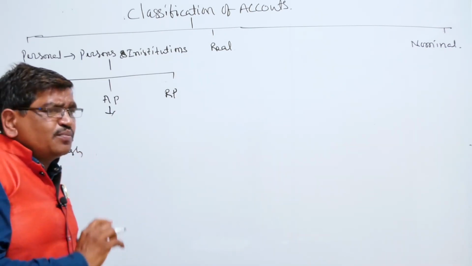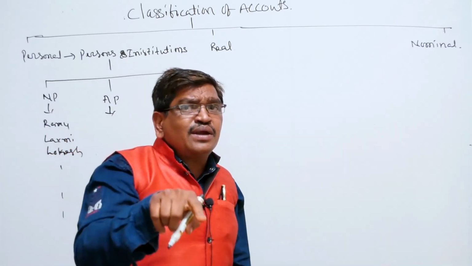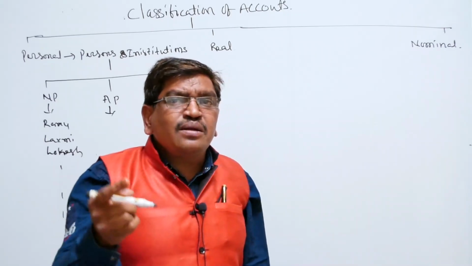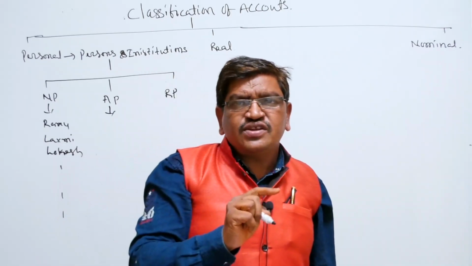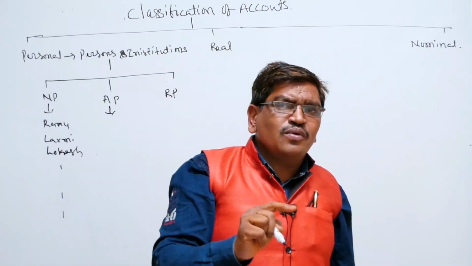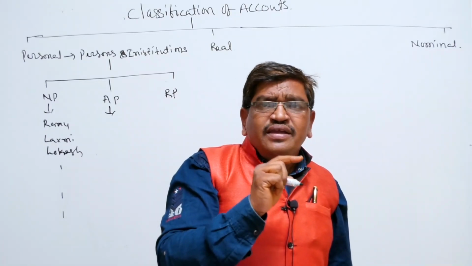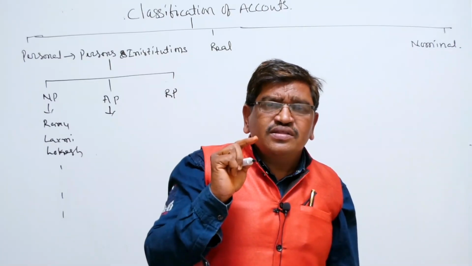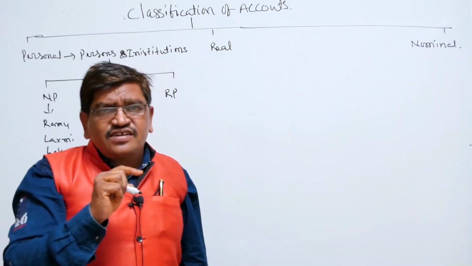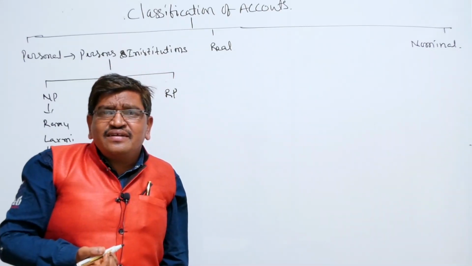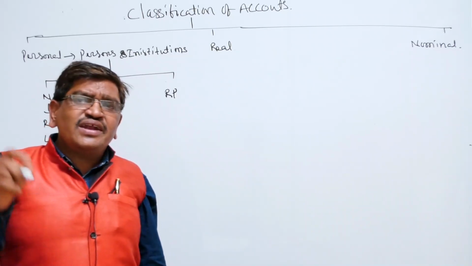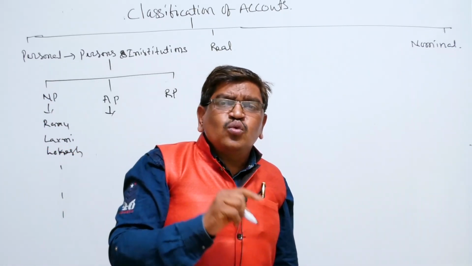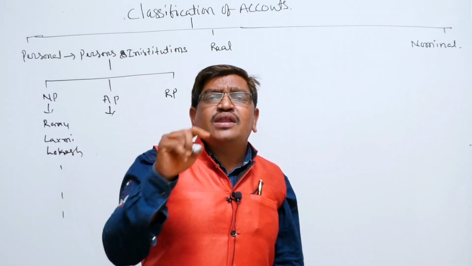Artificial persons are created by man, created by human beings. For example, IBM, International Business Machines. Then SBI, State Bank of India. Who created it? A man created it. United Nations Organization. Who created it? A man created it.